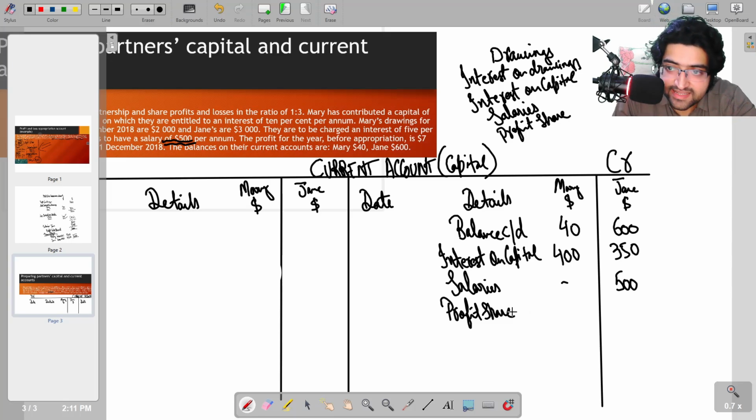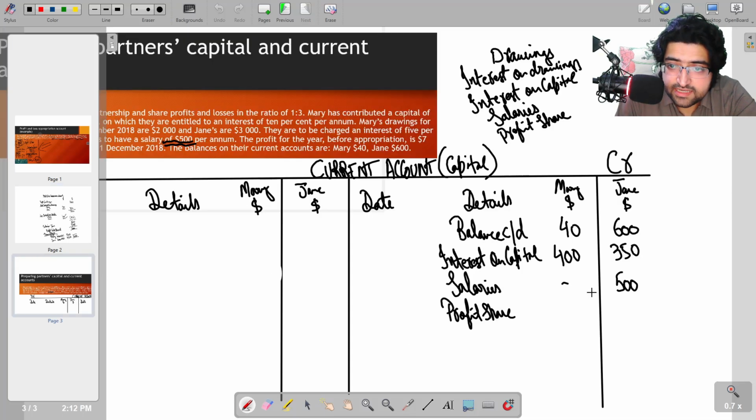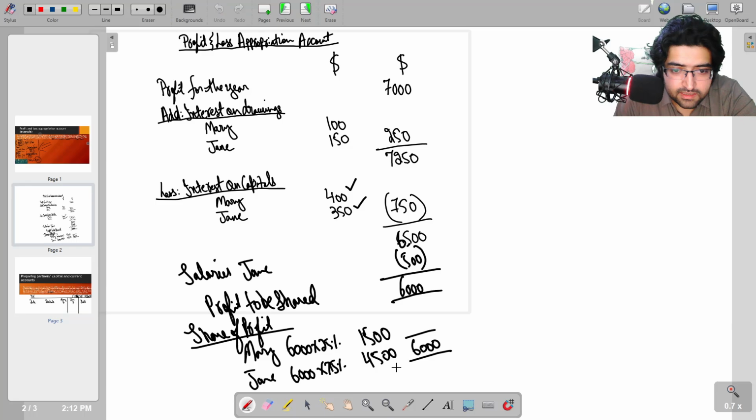When capital increases, we record on the credit side. So let's look at the profit share. Mary's profit share was 1500 and Jane's profit share was 4500. Again, you can use the appropriation account to get this data. So 1500 for Mary and 4500 for Jane. Simple. Okay, let me double check.